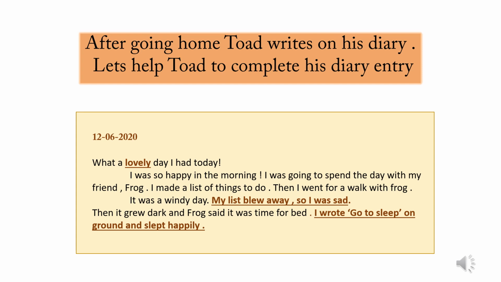I was so happy in the morning. I was going to spend the day with my friend Frog. I made a list of things to do. Then I went for a walk with Frog. It was a windy day. My list blew away, so I was sad. Then it grew dark and Frog said it was time for bed. I wrote, go to sleep on ground, and slept happily. Thus, in the diary entry, you have to complete the missing lines.